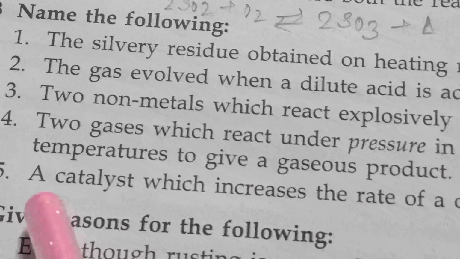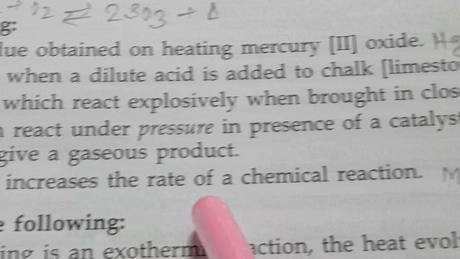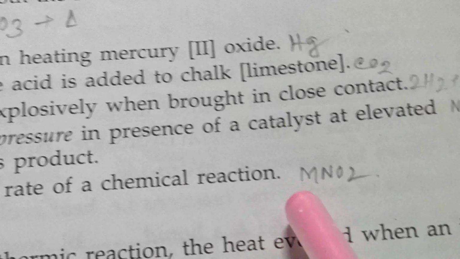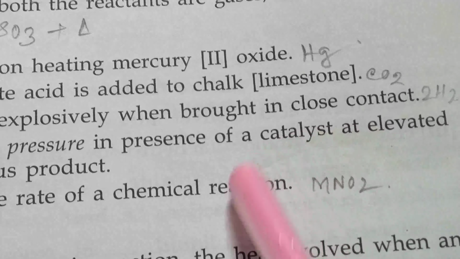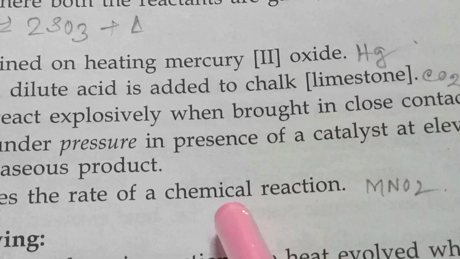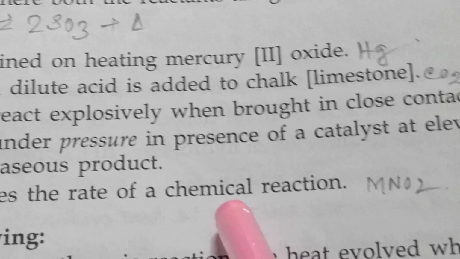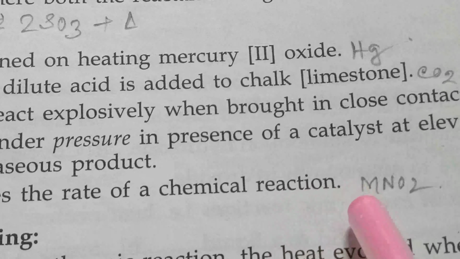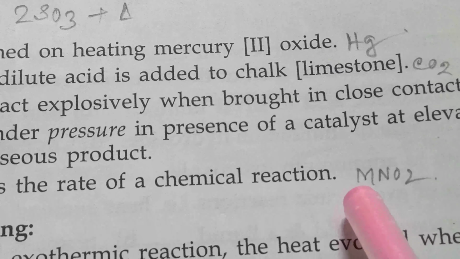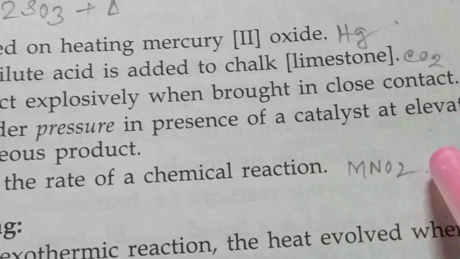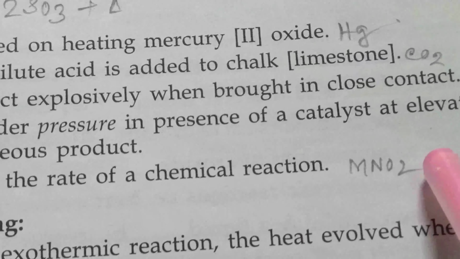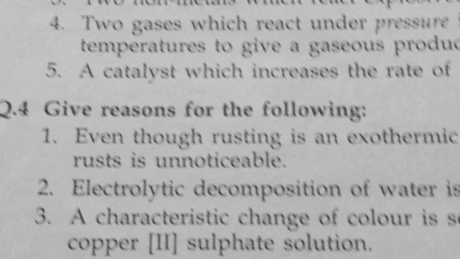The next one is a catalyst which increases the rate of the chemical reaction, that is manganese dioxide. It is a positive catalyst. So the positive catalyst actually helps increase the rate of the chemical reaction, and the example is manganese dioxide. Manganese dioxide is used to speed up the rate of the reaction.